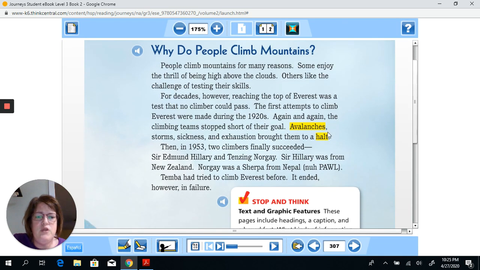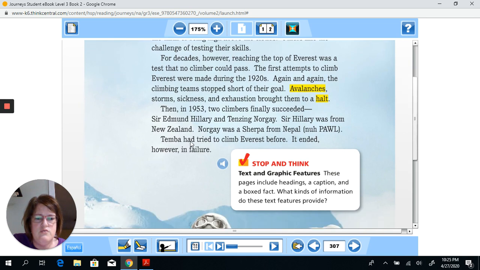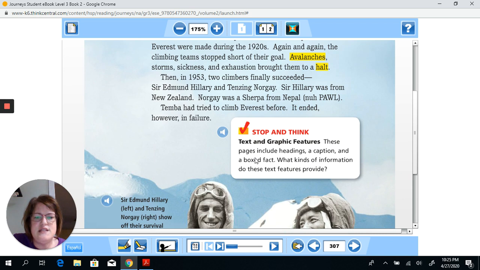Okay, why do people climb mountains? This is really interesting, boys and girls. And I believe you have a question that relates to this in one of your lessons for one of the days for this week. It even mentions here that these pages include headings, a caption, and a fact box. That was the fact box I was telling you about. What kinds of information do these text features provide?